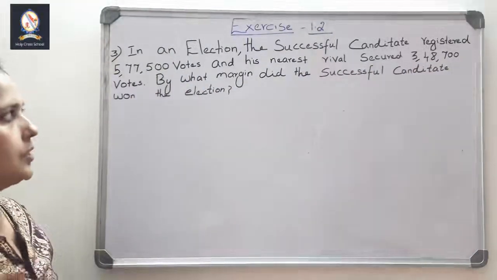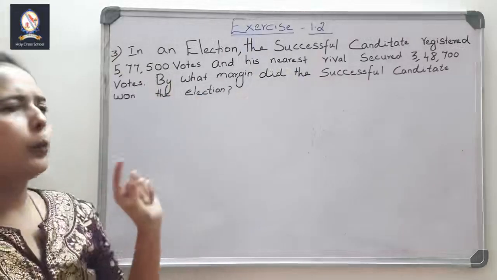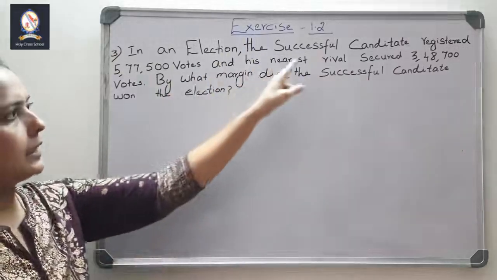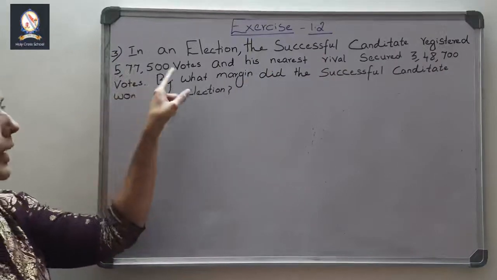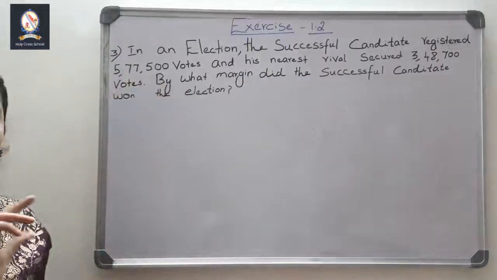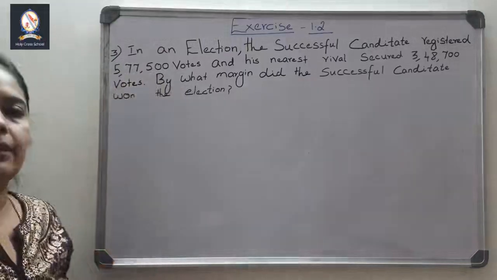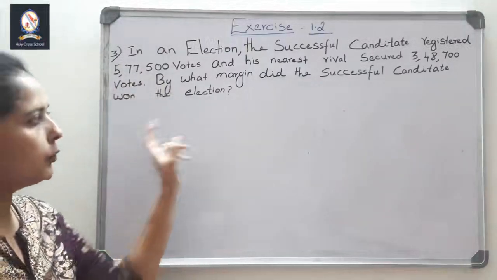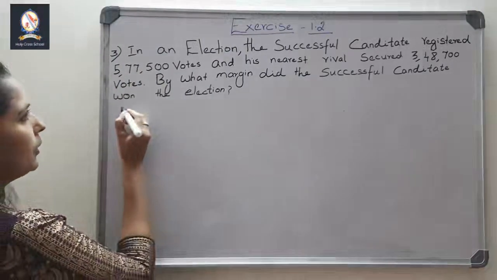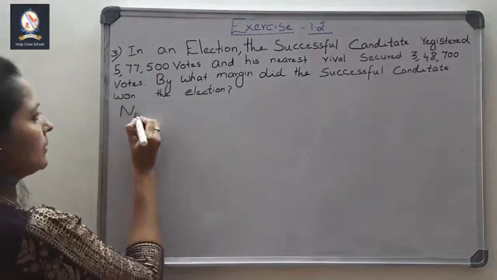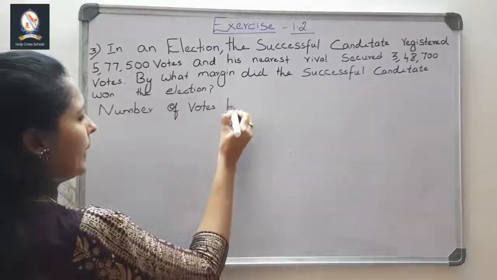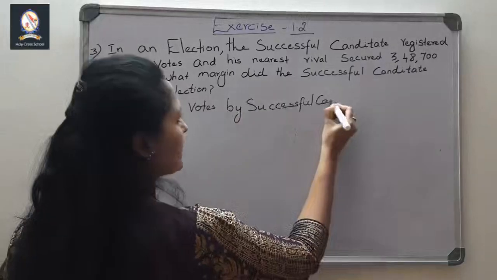This is the question. Look at the first line. What is the first thing they have given? The successful candidate registered 5,77,500 votes. So first you have to write this 5,77,500 votes. How to write it in a statement? So how you can write? This is number of votes, right? So we will start like this. Number of votes by successful candidate. How much is the vote he got?